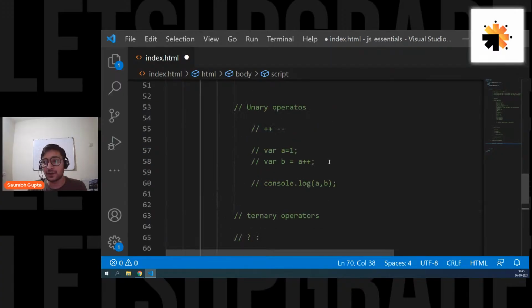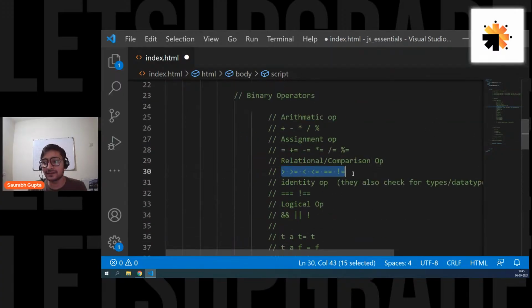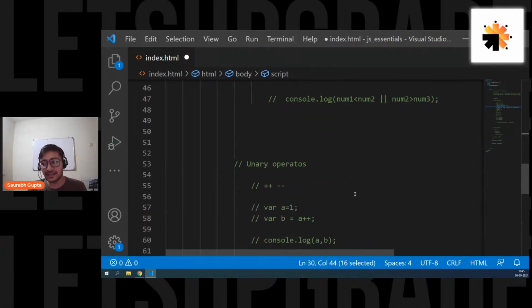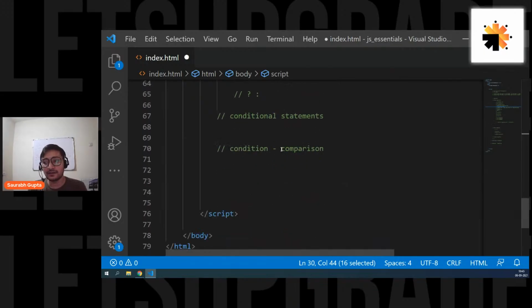And you have already learned it. You have seen these comparison operators. So you have already learned how to compare things. Basically, a condition is whenever you want to perform something based on a comparison's outcome. If the comparison's outcome is true, I want to perform this. If the comparison's outcome is false, I want to perform this. Because you have already seen, a comparison's outcome is either true or false. So if the output is true, do this. If the output is false, do this. And that is what you call a conditional statement.